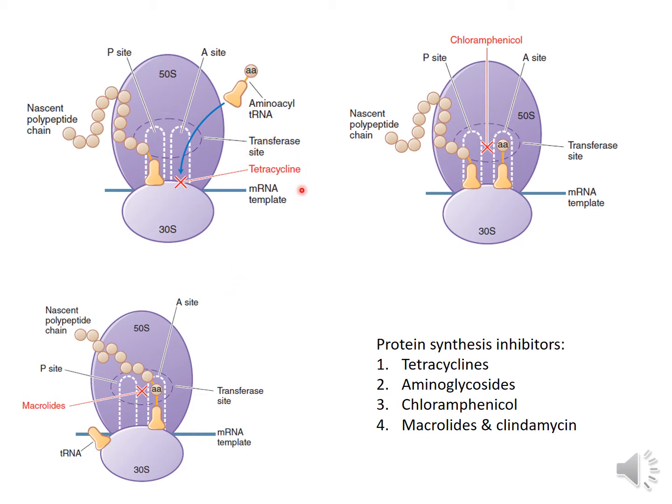First of all, tetracyclines. Tetracyclines bind to 30S ribosome and they inhibit the binding of amino acyl tRNA to the A site. As a result, the peptide chain cannot grow further. Chloramphenicol binds to 50S ribosome and inhibits the transfer of nascent polypeptide chain from P site to A site and subsequent peptide bond formation.